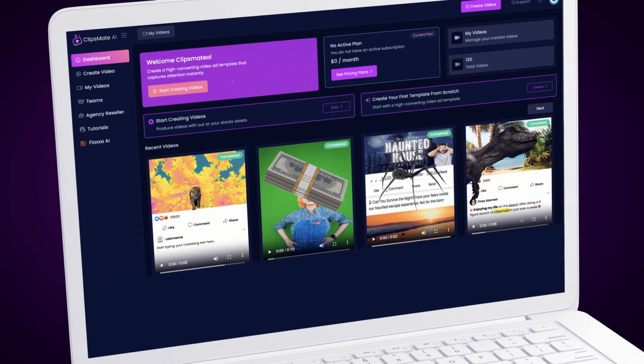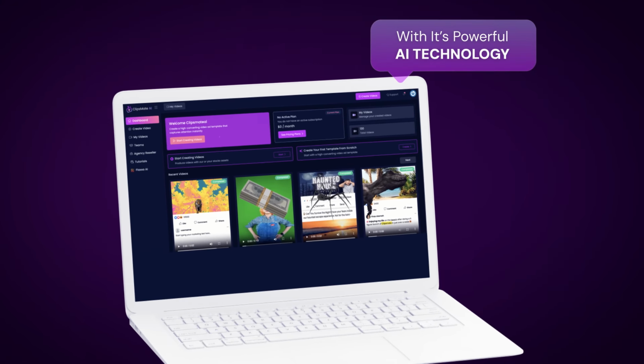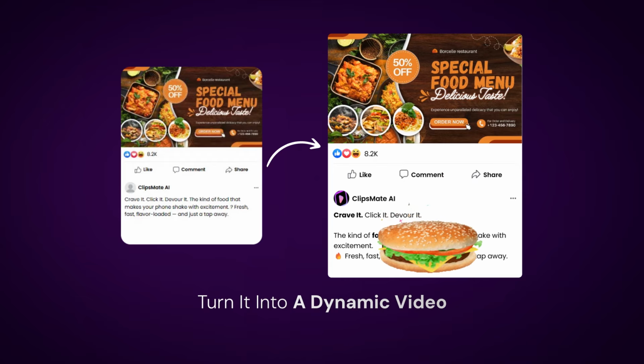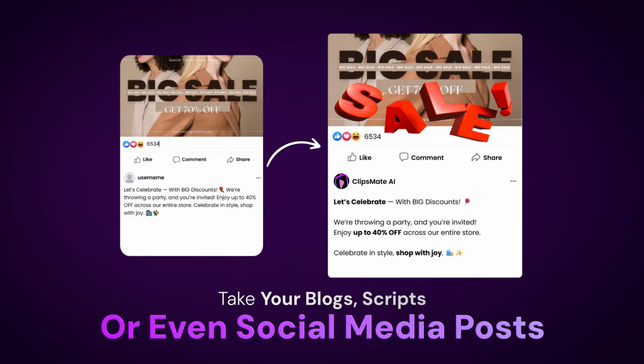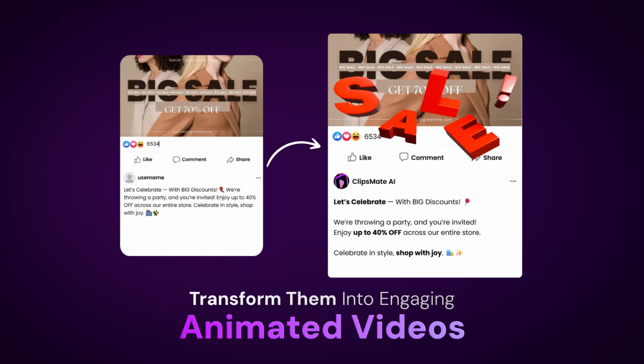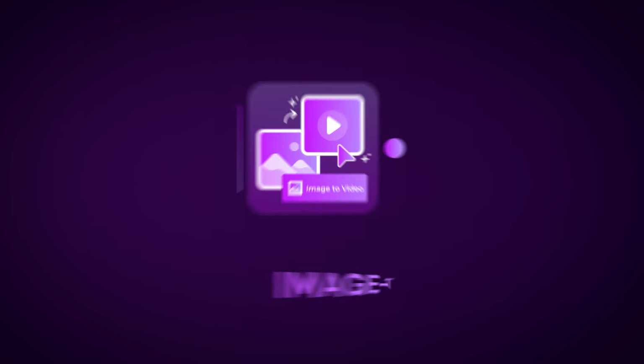Clipsmate AI is the solution. With its powerful AI technology, you can take any piece of content and turn it into a dynamic video in minutes. Let me show you how. Text to video. Take your blogs, scripts, or even social media posts and transform them into engaging, animated videos. Image to video. Got a photo? Turn it into a dynamic video in seconds, with effects, music, and transitions. Chat to video. Convert conversations, chats, or support threads into story-driven videos that captivate your audience. Tweet to video. Make your Twitter moments go viral by turning your tweets into visually compelling videos that get shared.